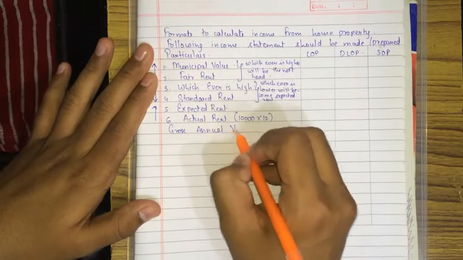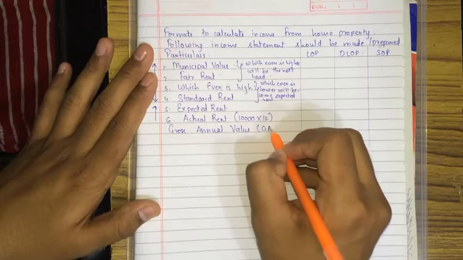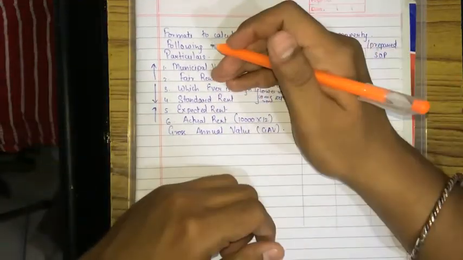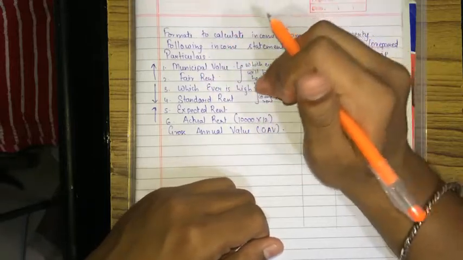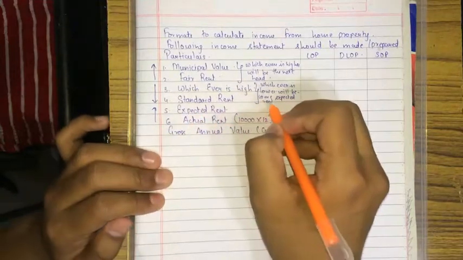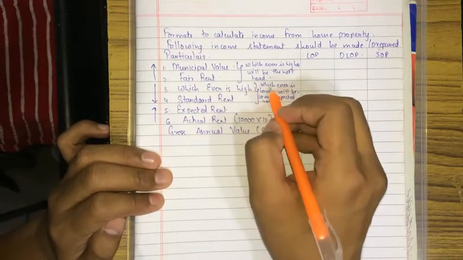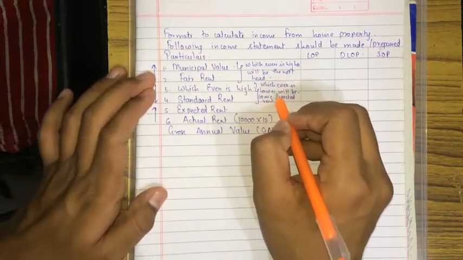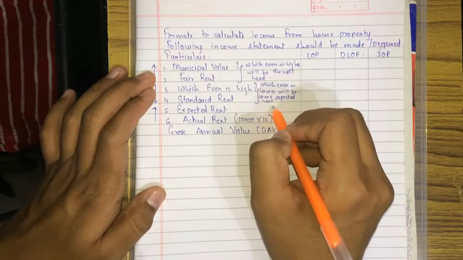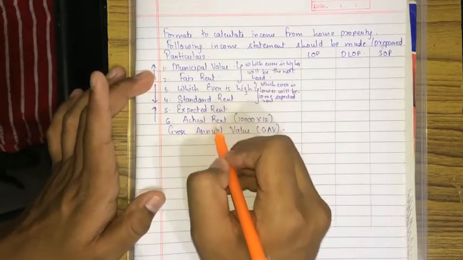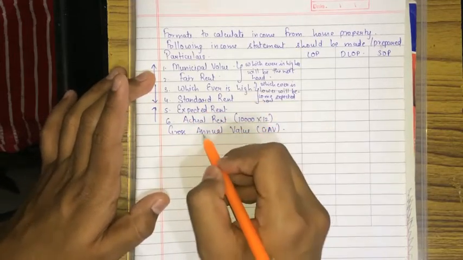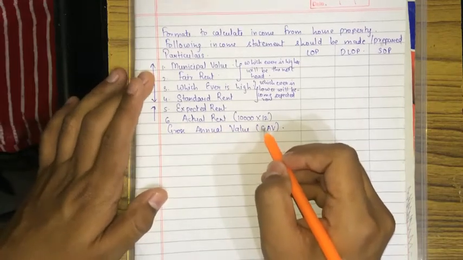Gross annual value, that is GAV. So let's start memorizing it. Municipal value, fair rent, whichever is higher, the next head. Standard rent, whichever is lower. Standard rent, whichever is lower will become expected rent. See, I have written over here, whichever is lower will become expected rent. Expected rent and actual rent, whichever is higher will become the gross annual value, GAV.